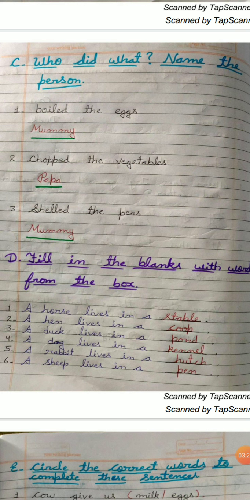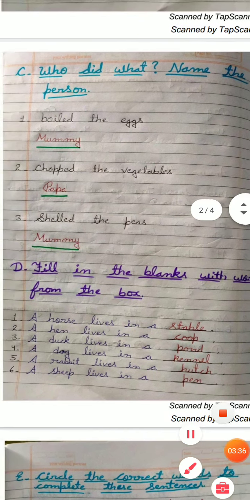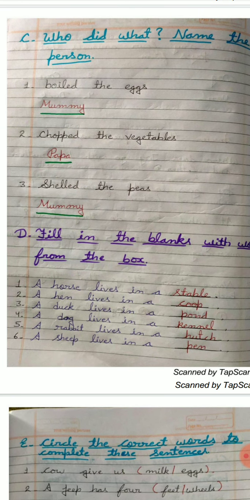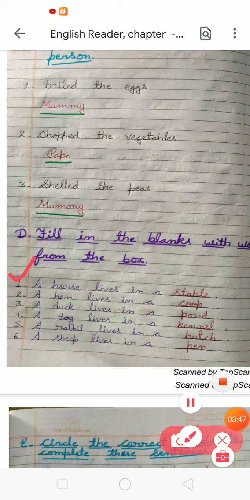In the next exercise, exercise D, fill in the blanks with words from the box. So you have to write the animals' houses. Okay, here are some animals and you have to write their house names. So first, a horse lives in a stable. And what is the spelling of stable? S-T-A-B-L-E, stable. Second is, a hen lives in a coop. So we have to write the spelling of coop, C-O-O-P, coop.